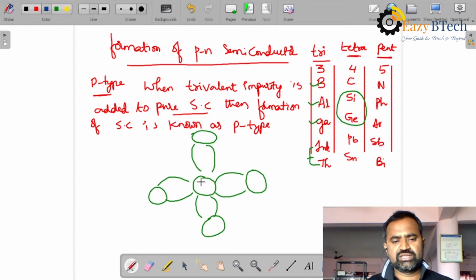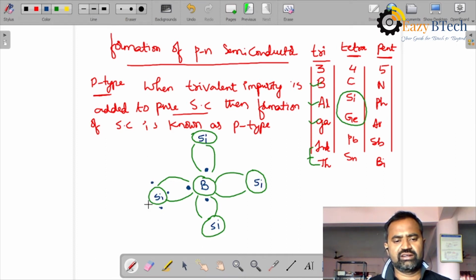See here, this is a boron atom, this is a silicon. You may choose silicon or germanium. It is also a silicon. Now you can see boron has 3 valency electrons. Silicon has 4 valency electrons.